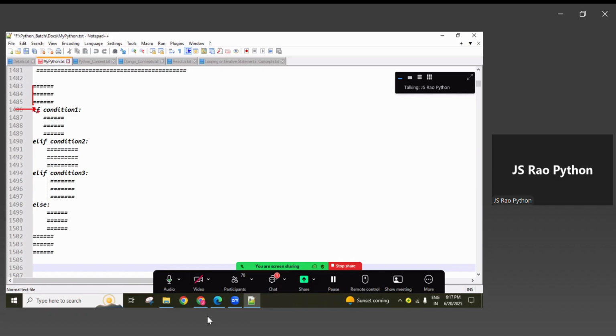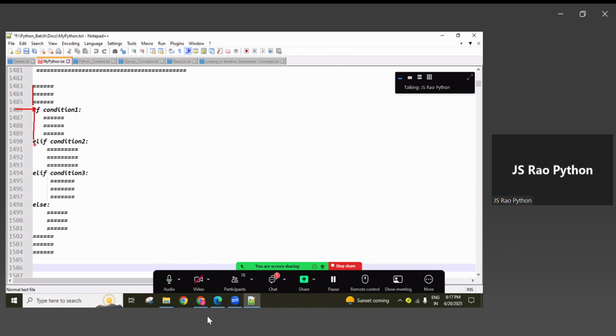Based on the condition result, if it returns true, it goes inside, executes these lines, and then directly comes to the outside and executes these normal lines. Okay, if the condition returns false, then it jumps to the second if condition. Here, if the condition returns true, it goes inside, executes these lines, and comes outside to execute the normal lines.